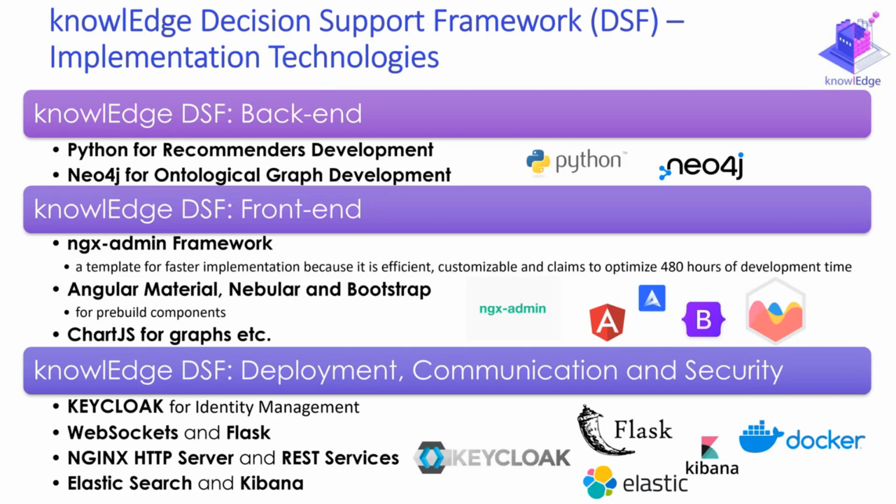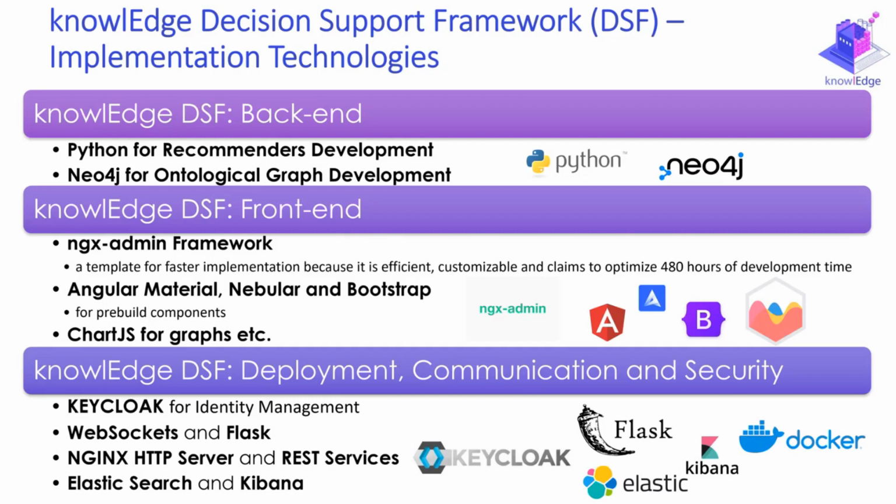Here we have the main technologies that were used to build our tool. Of course, the recommenders are based on Python and Neo4j for ontological graph development for the hybrid recommender. We have the front-end part that is based on the NGX-Admin framework, which provides faster implementation, and we can create interfaces based on predefined templates.